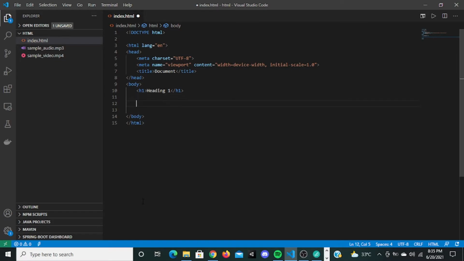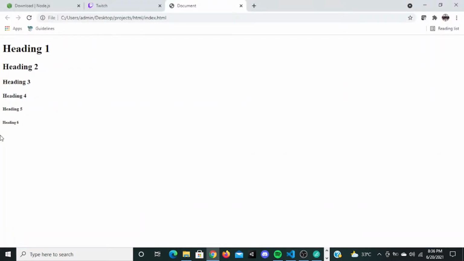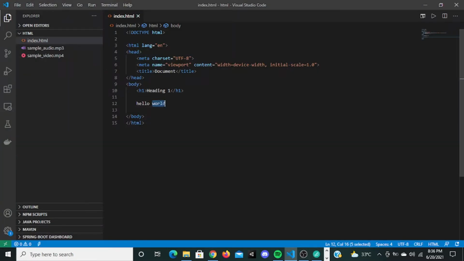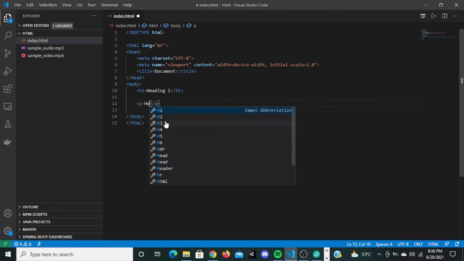With this paragraph tag, you can type anything. You can type here hello world and it will be displayed in the website. Let me refresh it. It will be displayed, but what you're doing right here is wrong, because it is actually good to put every text inside a tag. So for that, HTML offers a tag called the paragraph tag, in which you can put normal text. So we can put a paragraph and say hello world.